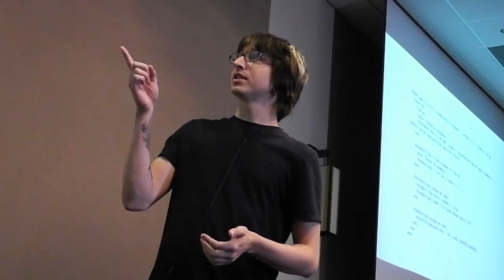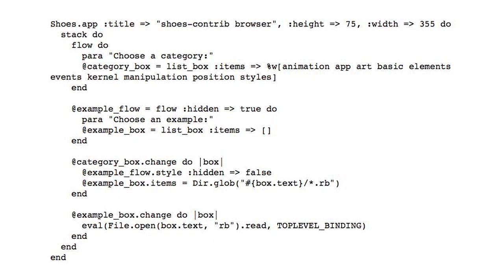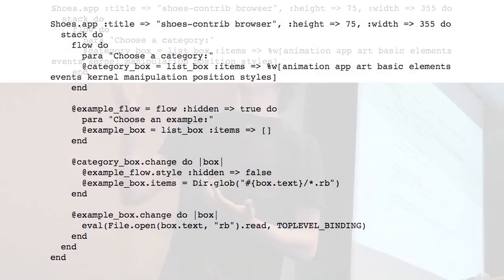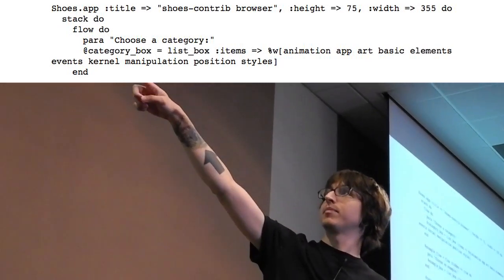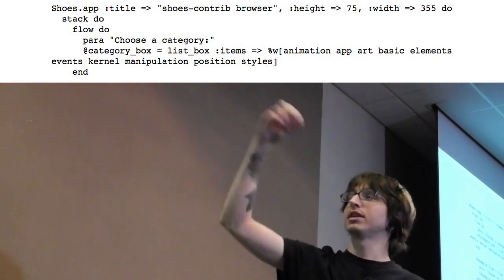This is a slightly more feature-complete Shoes app. We have a project called Shoes Contrib, where people share little Shoes projects they made. We made a file browser that lets you browse through and run all of the little sub-Shoes programs in the project. As you can see, we have a stack and a flow. You choose a category by picking something from this list of items in the list box.